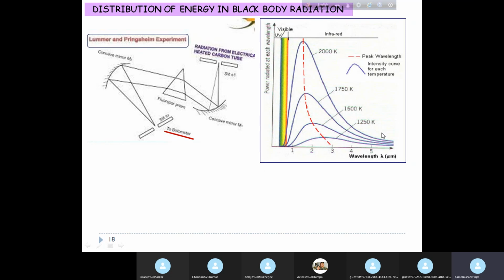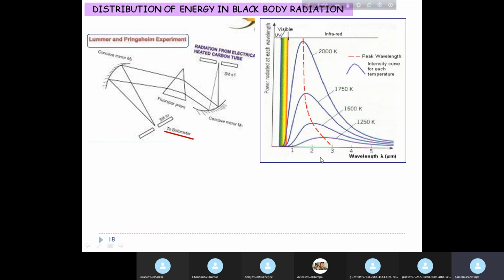It's a pretty flat curve, not a highly peaked curve, but the peak gradually gets more prominent at higher temperatures. At 2000 K, we have a very dominating peak and very sharp falls from the peak value as you move to either lower or higher wavelengths. These peak values, when joined, give another continuous curve, this red dashed curve. So this is the observation.